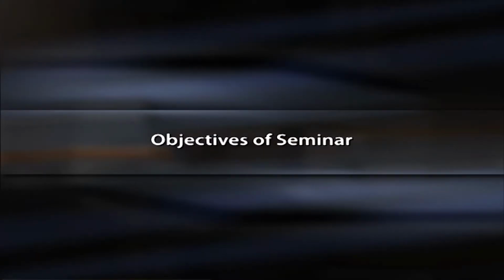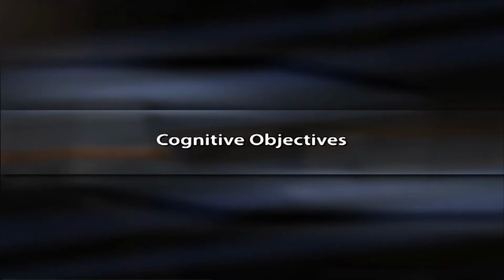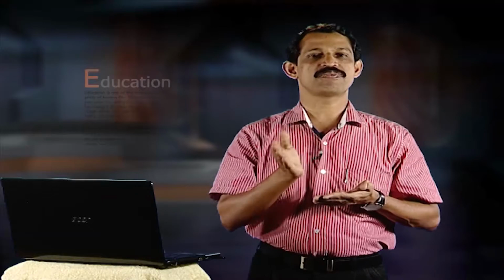Objectives of seminar. A well organized seminar aims to achieve the following objectives. Cognitive objectives. A seminar aims to create a platform that allows participants to achieve certain cognitive objectives. It encourages students to analyze, synthesize and evaluate the situations presented before them.